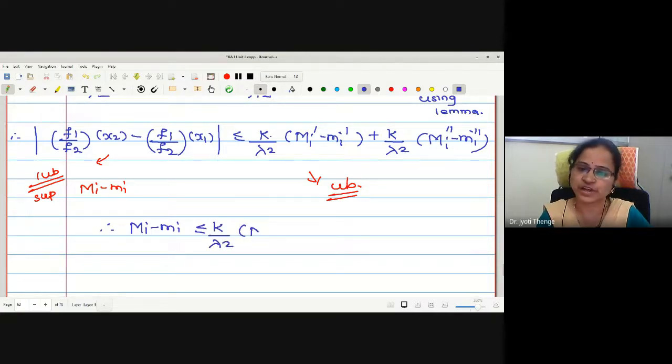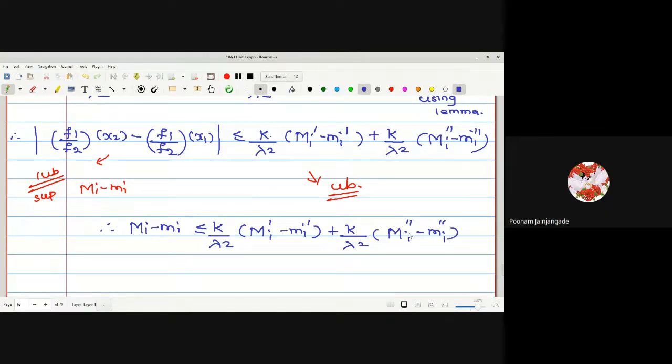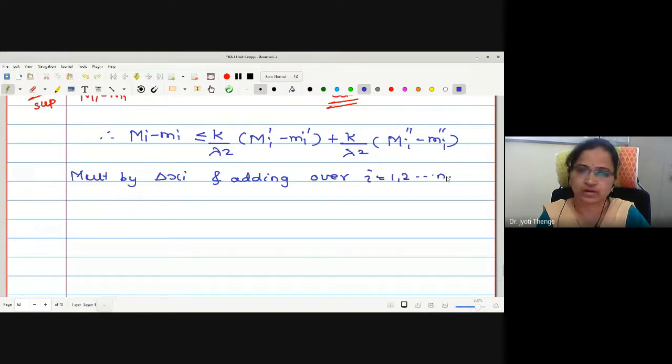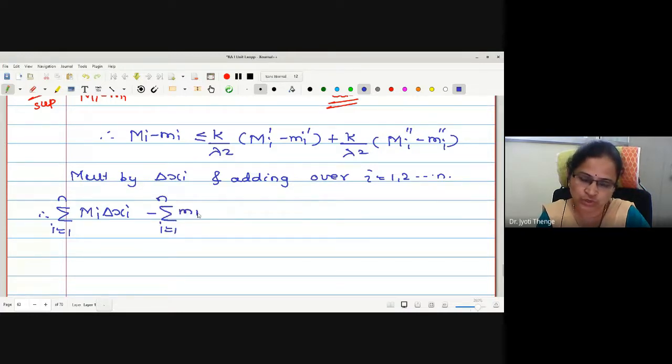Now we have established the relation between the bounds of the functions. What is my next step? Multiply by delta xi and adding over i equals 1 to n. Okay, let us finish it quickly. Summation i equals 1 to n capital Mi delta xi minus summation i equals 1 to n small mi delta xi is less than or equal to k upon lambda square